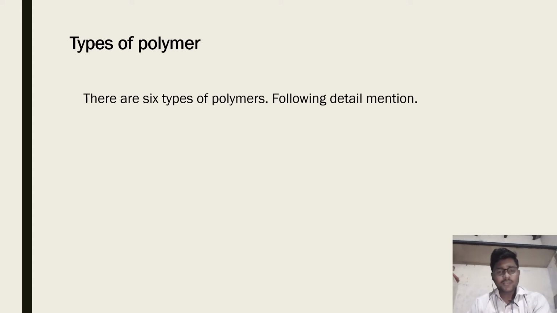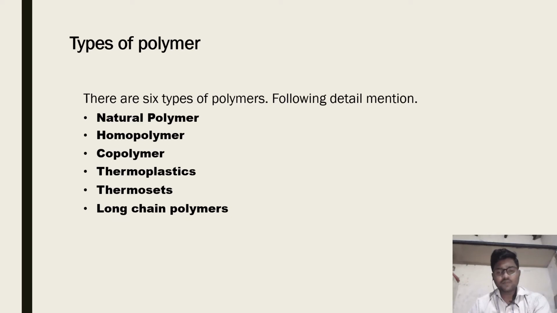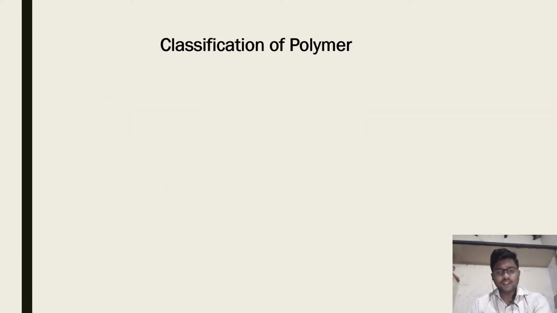Now let's discuss the types of polymers. There are six types of polymers. Below are all the details. First is natural polymers, second is homopolymers, third is copolymers, fourth is thermoplastic polymers, next is thermoset polymers, and another is long chain polymers. And next, the classification of polymers.